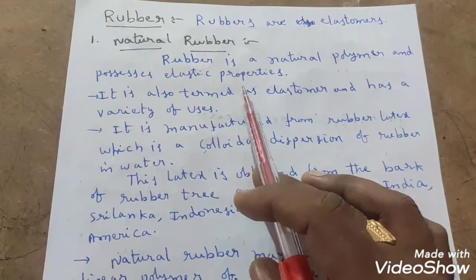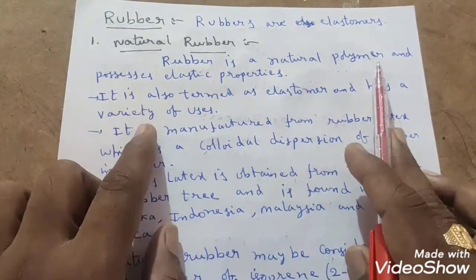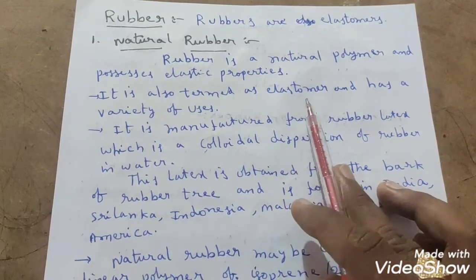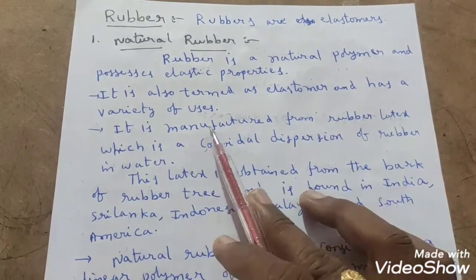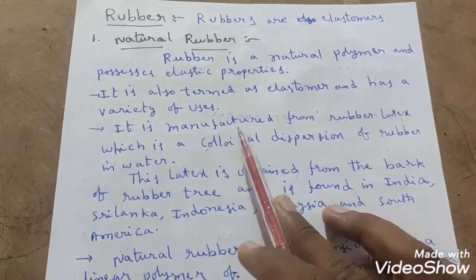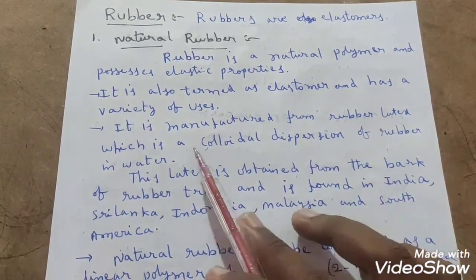Natural rubber is a natural polymer and possesses elastic properties. It is also termed as elastomer and has a variety of uses. So how do we prepare this natural rubber? It is manufactured from rubber latex.